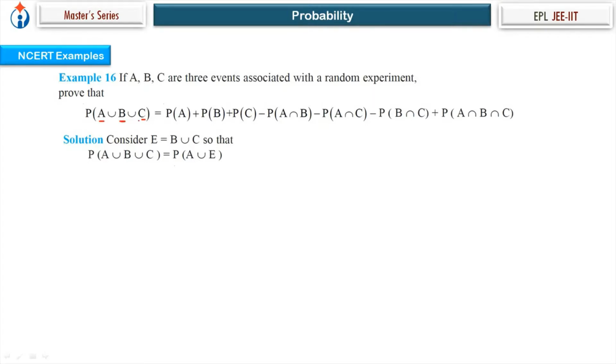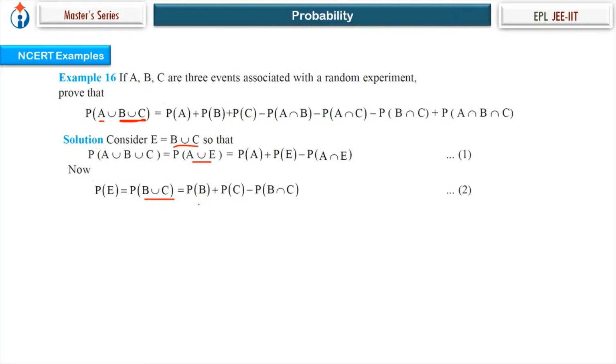So if I take these 2 events as one event, E event, which is B union C, this will be reduced to P of A union E, right? And this will be equal to P of A plus P of E minus P of A intersection E. Now P of E is equal to P of B union C, which is P of B plus P of C minus P of B intersection C. Simple.